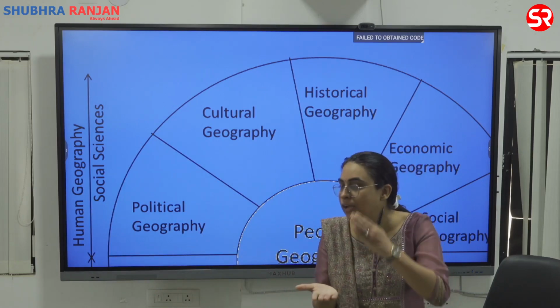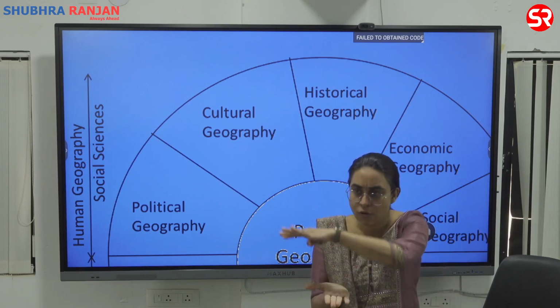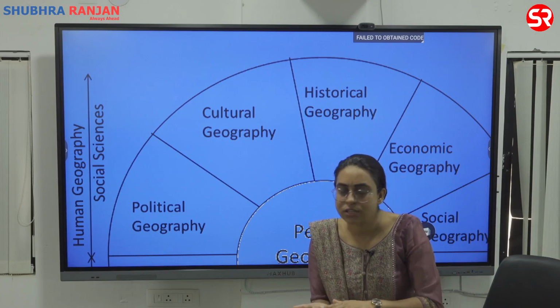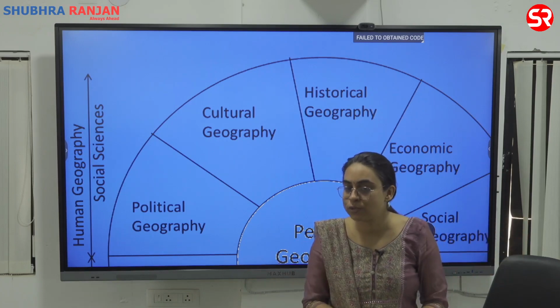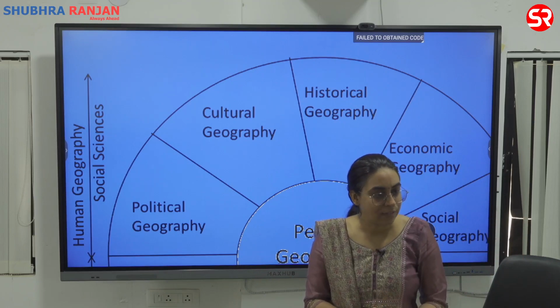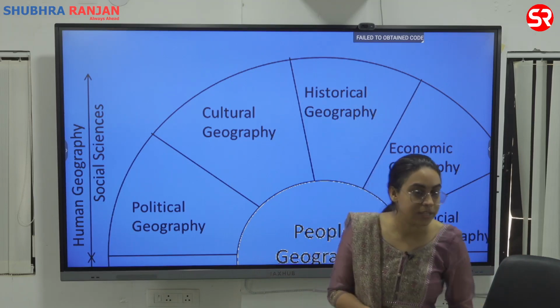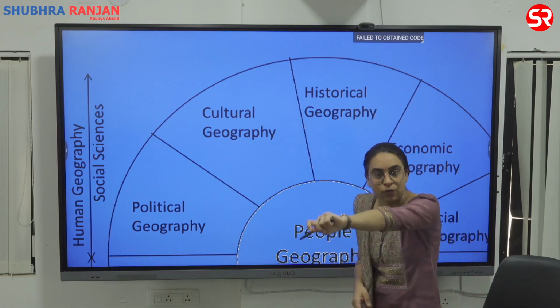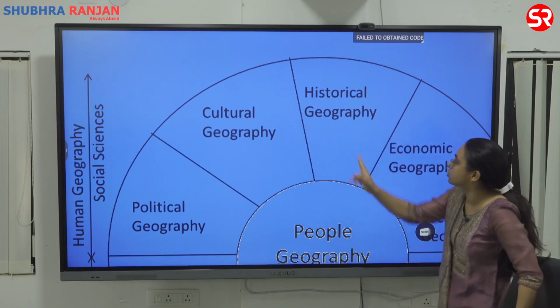If you want to study a location, today, I cannot study the location of Odisha without taking into consideration what happened during modern time. What is famous in Bhubaneswar? Dholagiri, Khandagiri caves. If I want to study the geography of this place, I need to know the history of that place. So all history can be studied geographically, and all geography can be studied historically. So this is about your historical geography.